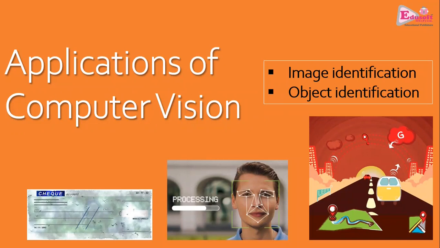So computer vision is a very impressive application which can be seen in different industries, education or medical or banking, wherever you can see this, like identifying documents, identifying a particular check in the bank. Wherever you can think of identification of an image or identification of an object inside the image, computer vision can be applied in that field. So these are computer vision applications. If you go into the books given by us, the computer vision applications are given in much more detail, so I will not elaborate on that much here.